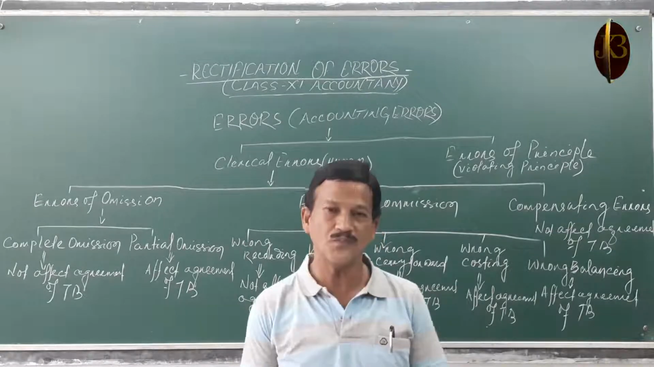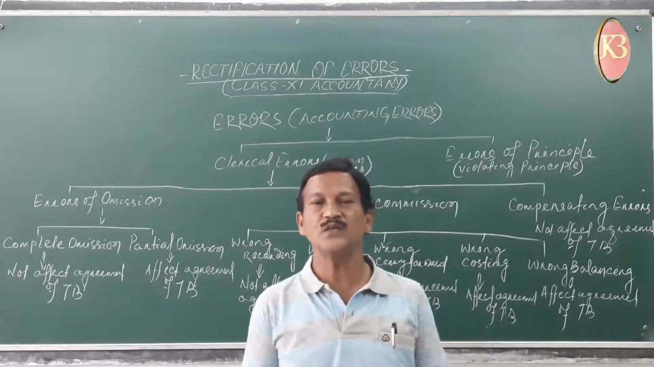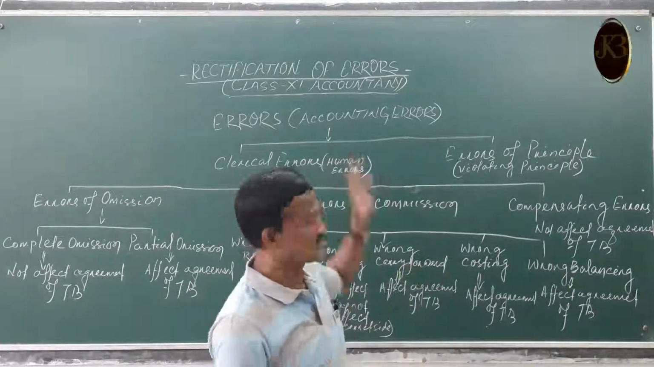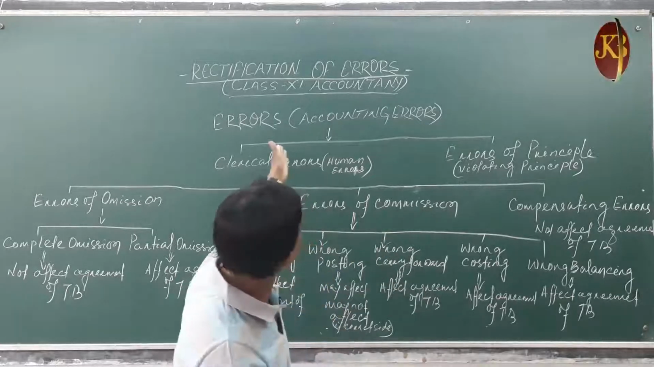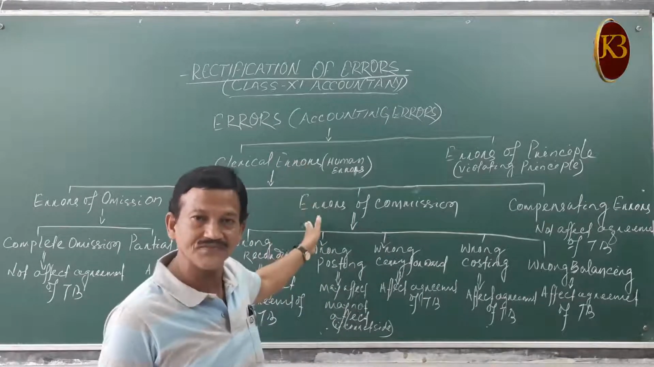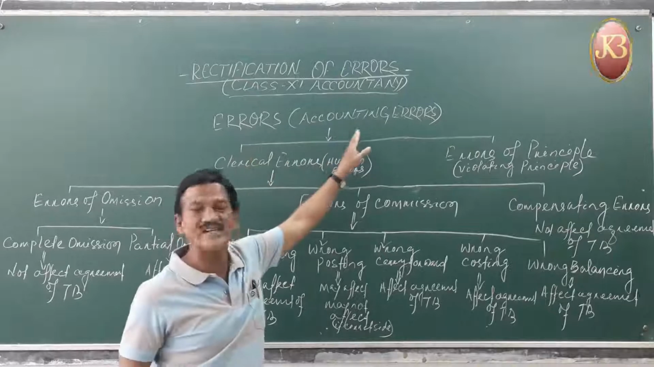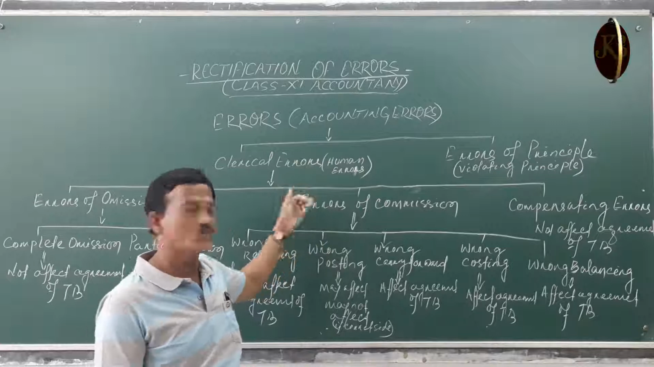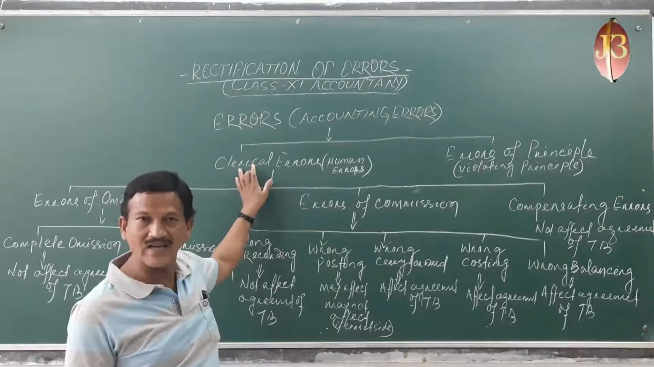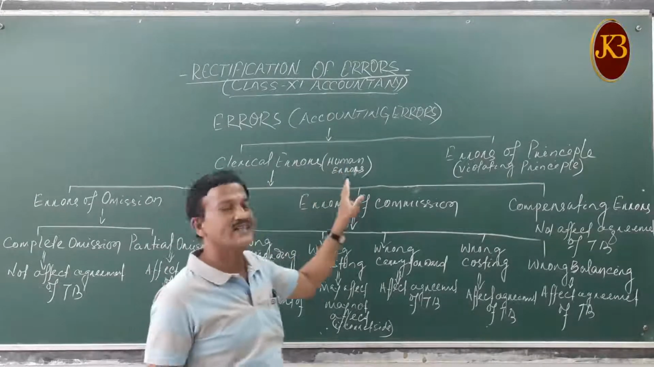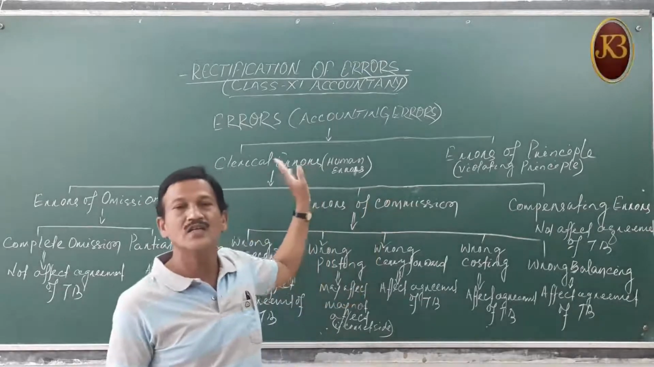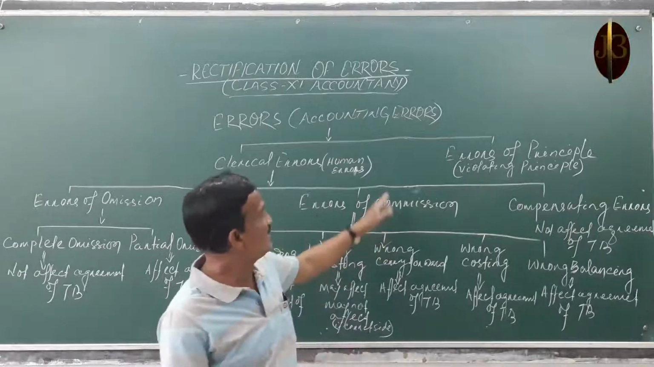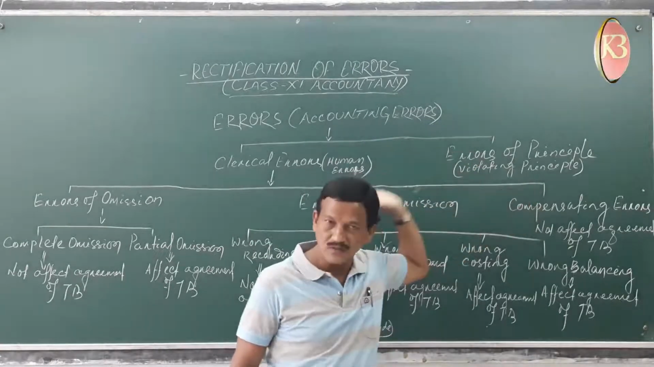For rectification purposes, we need a proper and clear understanding of accounting errors. You can see in this classification graph that accounting errors are classified into two heads. There are clerical errors, that means human errors, errors due to negligence of human beings. And the second one is errors of principle.